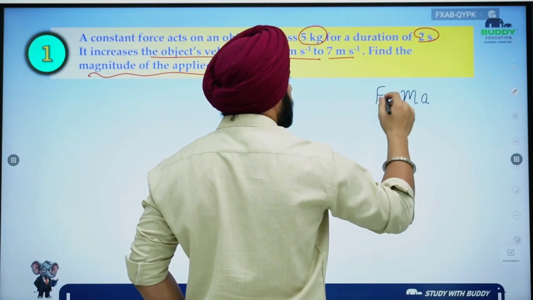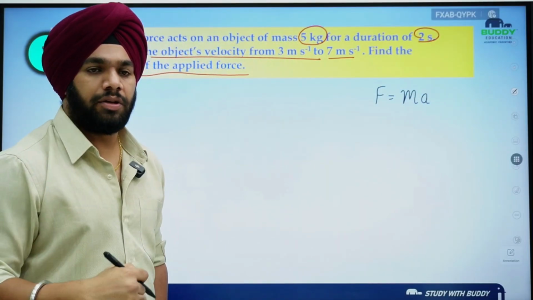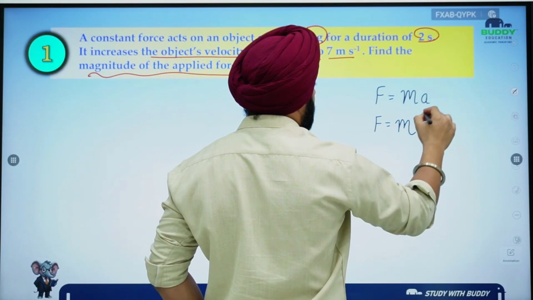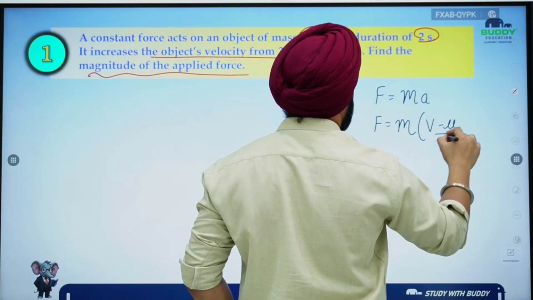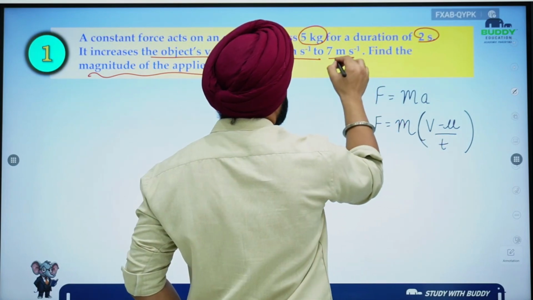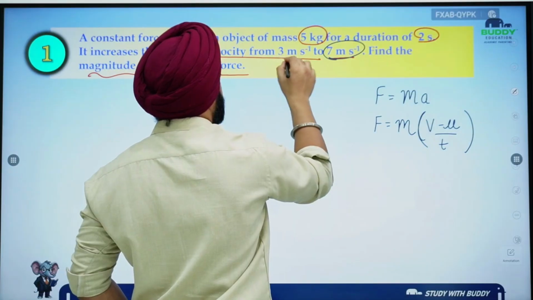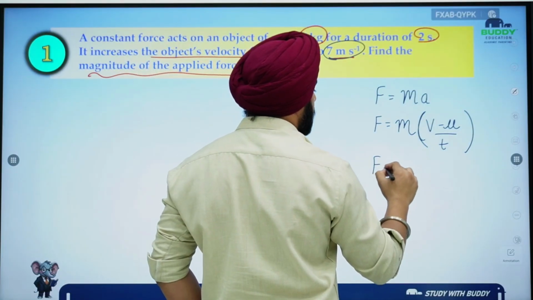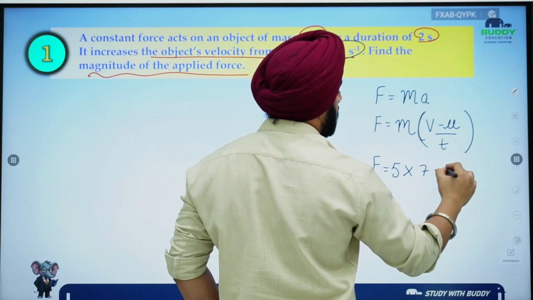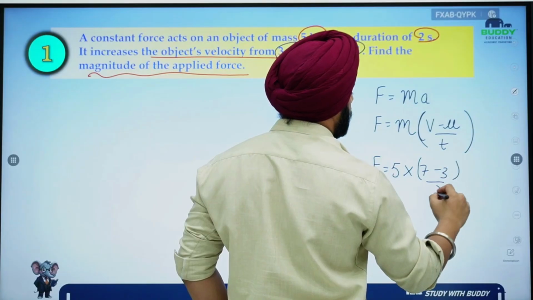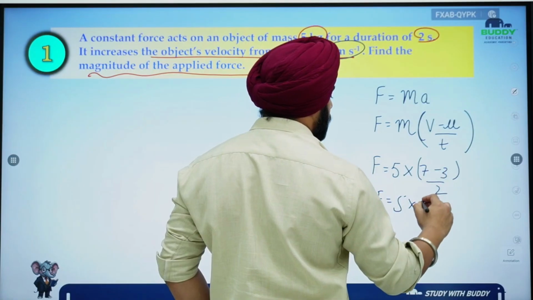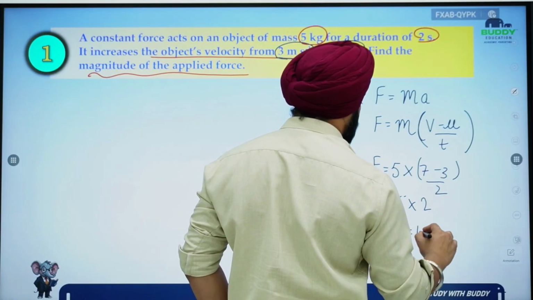But here we are not provided with the acceleration. So the first idea is to get the acceleration, then only you will be able to find the force. But acceleration can also be written as v minus u by t. What is v here? 7 meter per second. What is u here? 3 meter per second. So F is equal to, mass is 5 kg, 5 into (7 minus 3) by 2. So force is coming out to be 5, 7 minus 3 is 4, 4 divided by 2 is 2, so force is coming out to be 10 Newton.